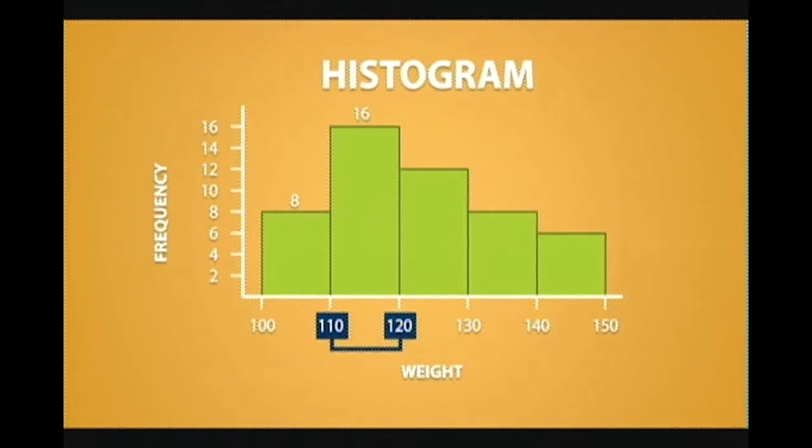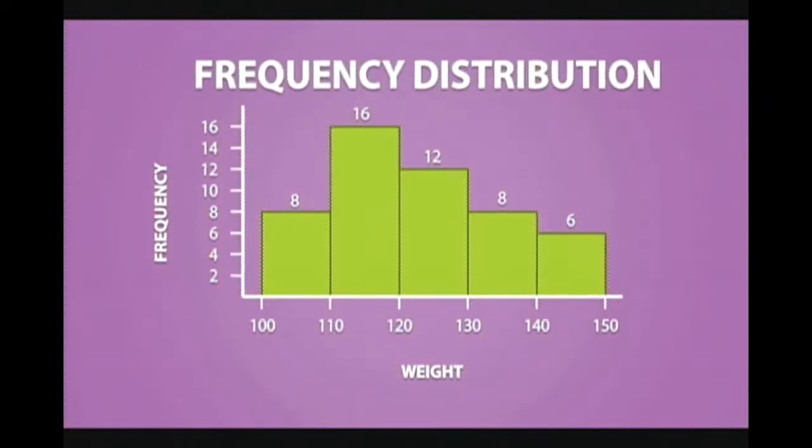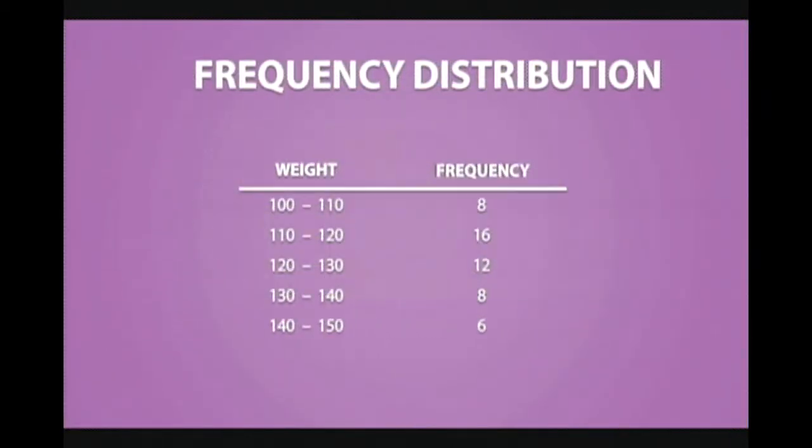The rest of the histogram can be read in a similar fashion. A histogram is a form of a frequency distribution. Frequency distributions can be written in a table format, and they tell us how many data values fall within a certain interval. These intervals can be a little confusing.